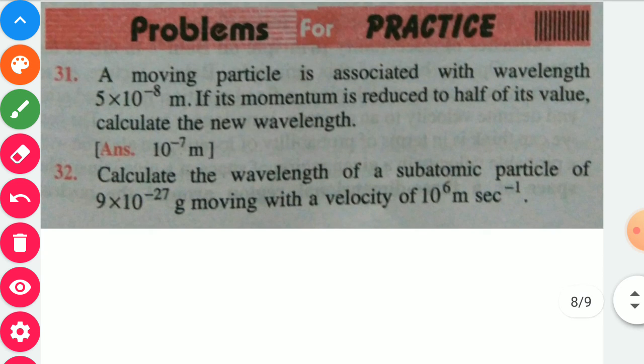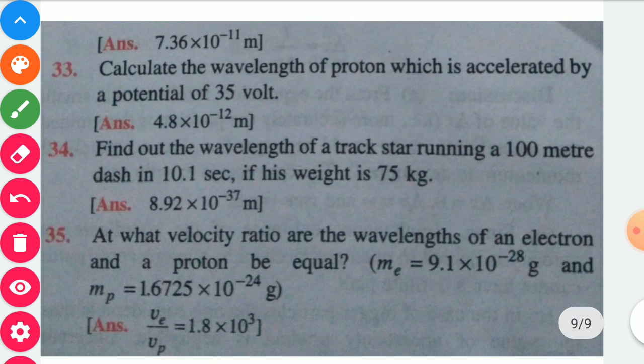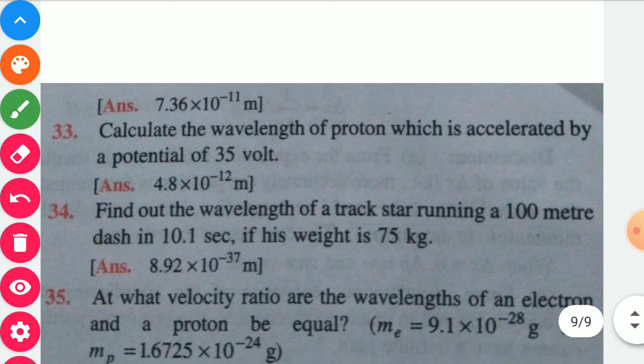Next question: calculate the wavelength of a subatomic particle of 9 into 10 power minus 27 gram moving with a velocity of 10 power 6 meter per second. Next question: calculate the wavelength of a proton which is accelerated by a potential of 35 volt.